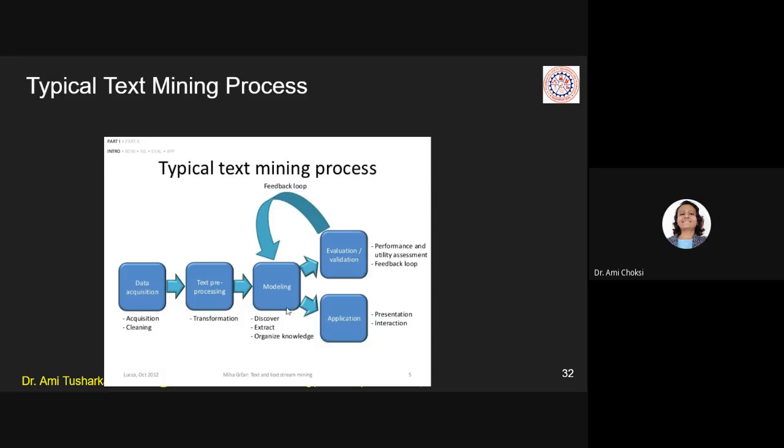And after that, when we are able to get the proper output, it gives the feedback to the model that everything is fine. After that, it is given to the application to give the presentation or to interact with the authority people.